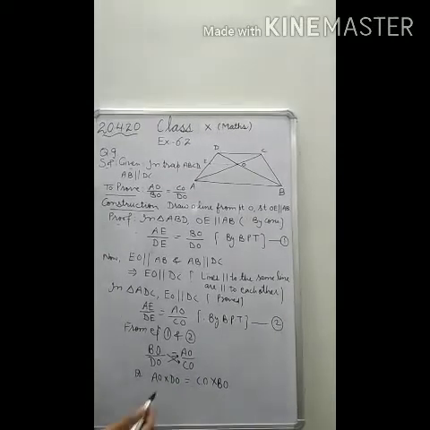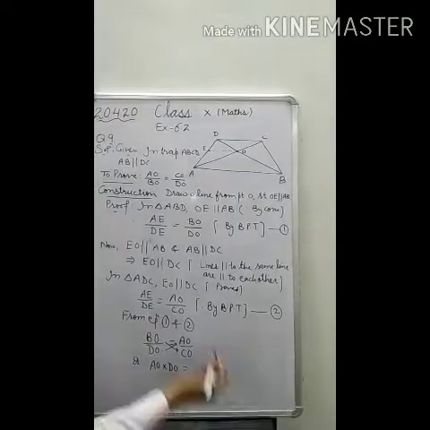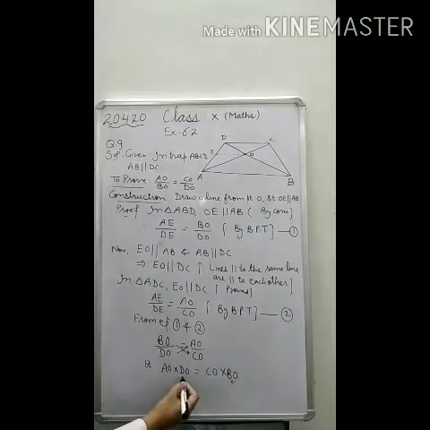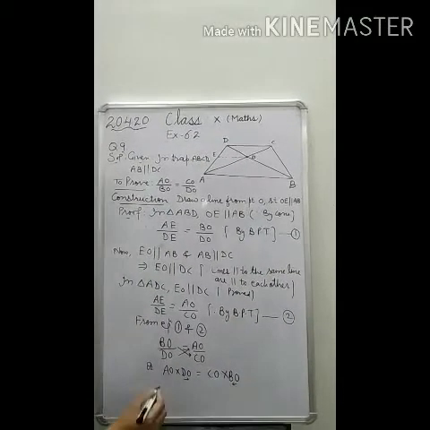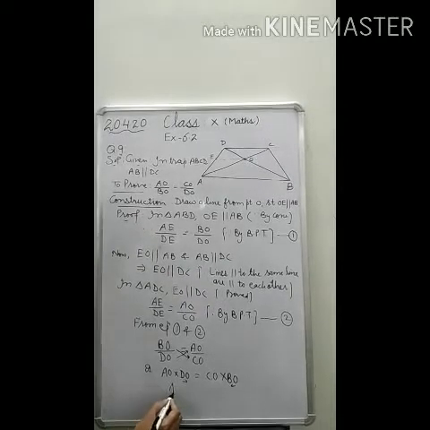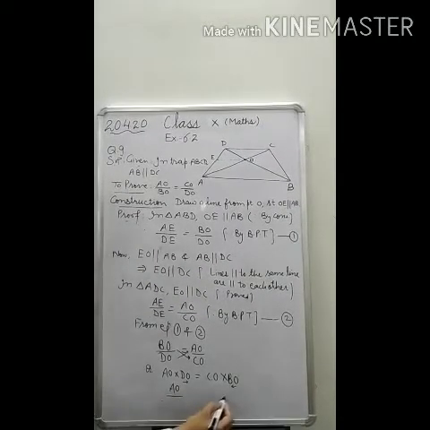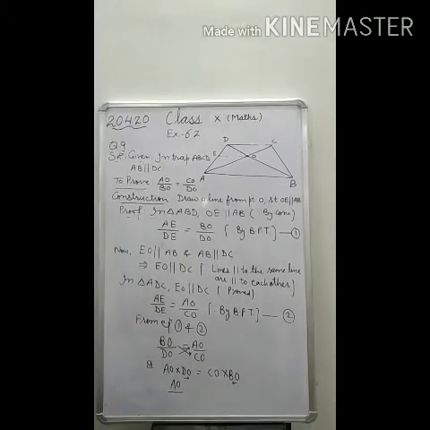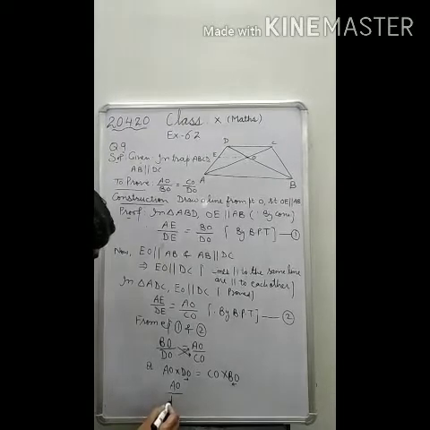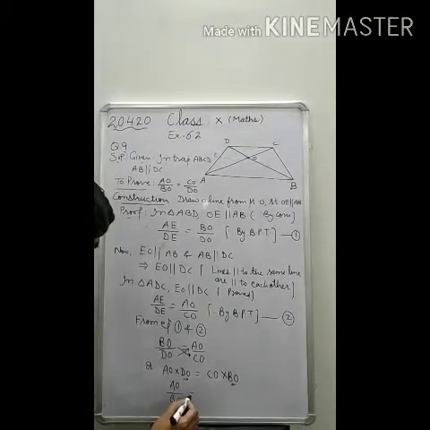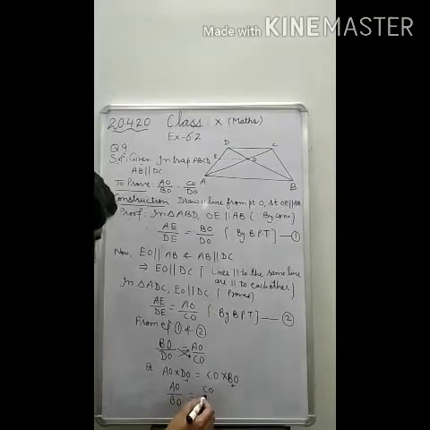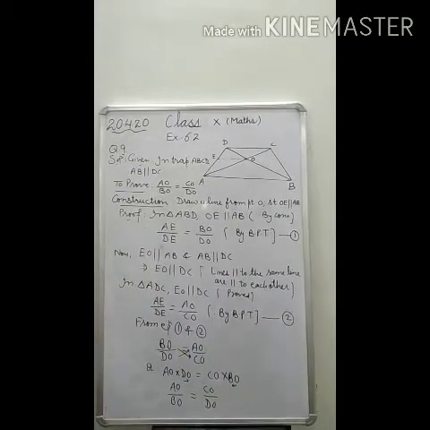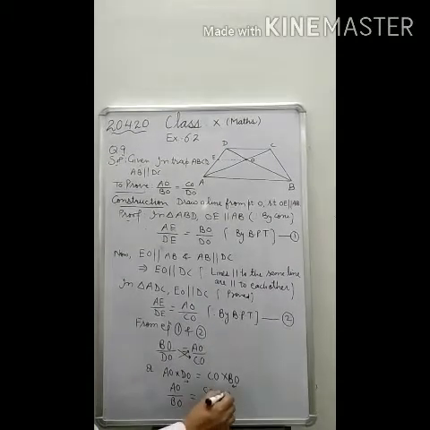You want AO by BO, so you transpose BO to this side and DO to that side. Here BO is multiplying, so when you transpose, it will divide. Therefore AO by BO will be equal to CO by DO. And this is the result which you had to prove. So this is your answer.